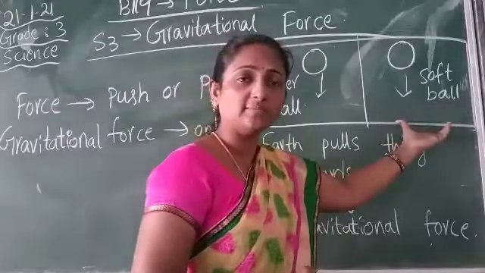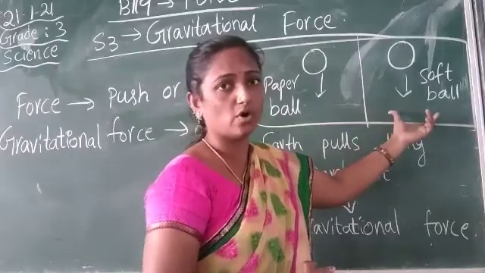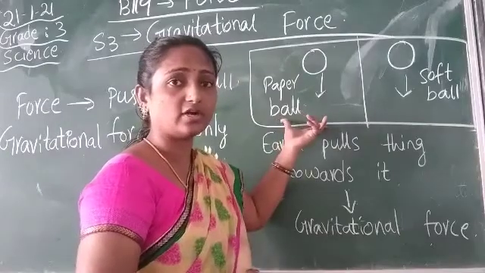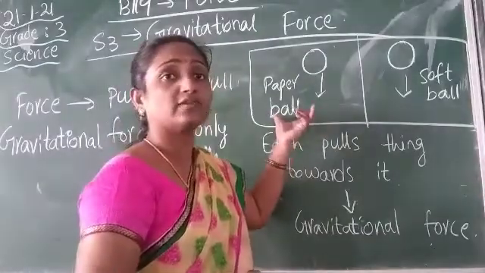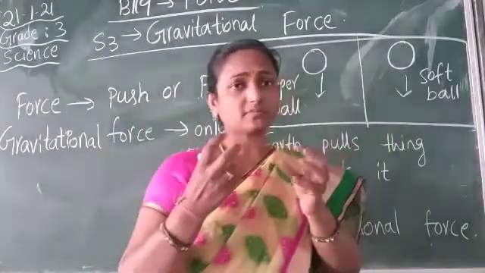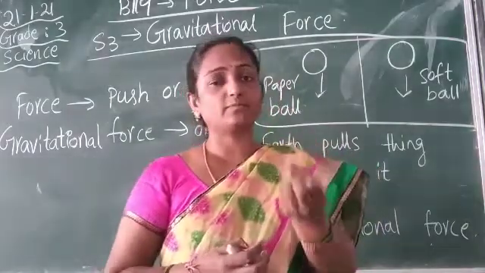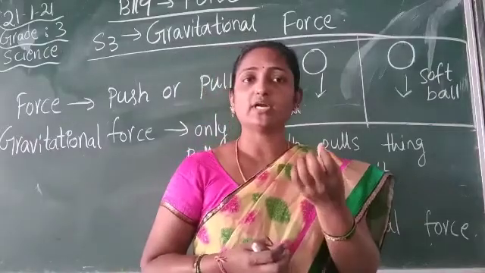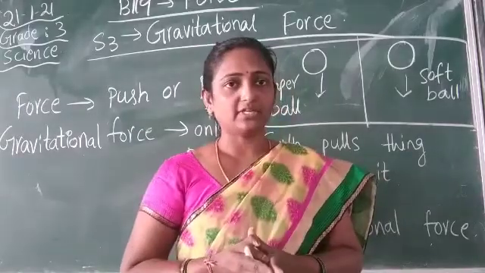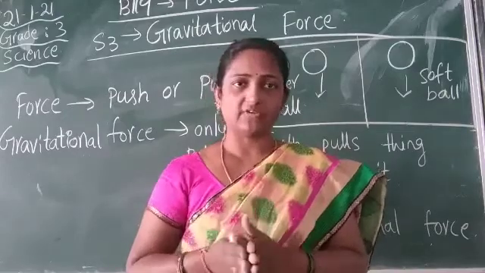Because the heavier the object, the more the gravitational force will be on the object. Whereas the paper ball is lighter, so it cannot be pulled faster than the soft ball. So the heavier the object, the more the gravitational force on it, so it gets pulled easily and faster towards the earth's surface. In this way you are going to do the activity and practically learn what the effects of the gravitational force are, children.